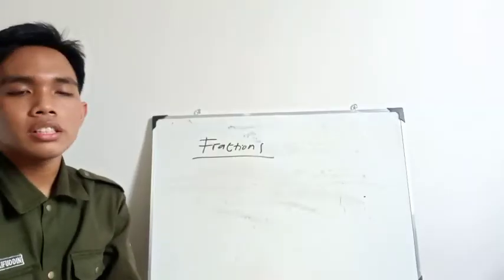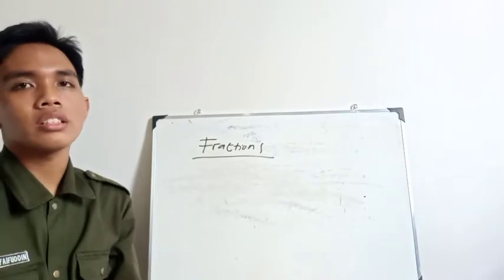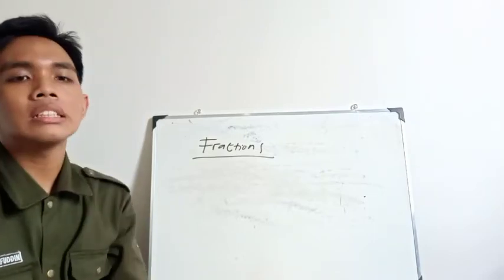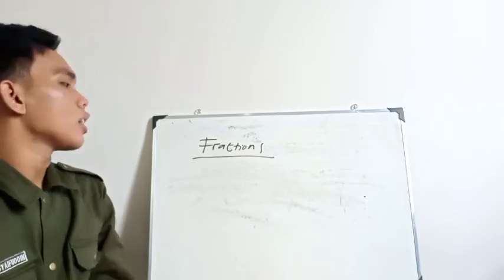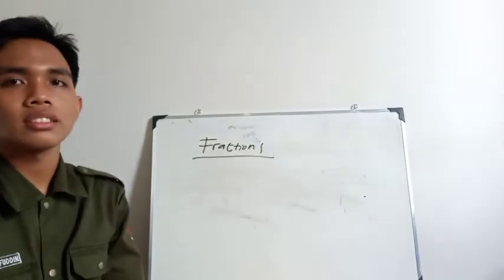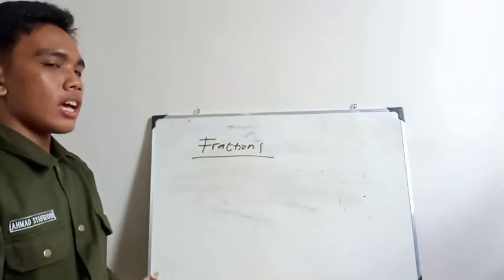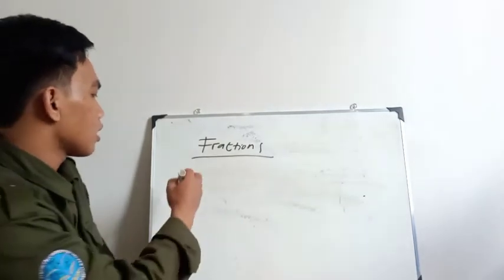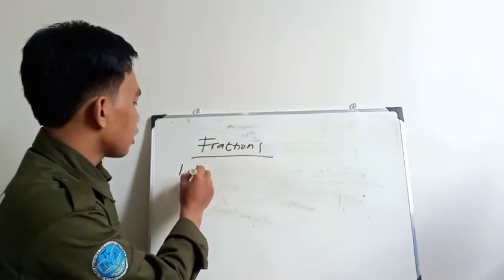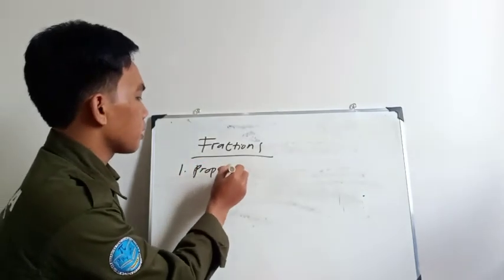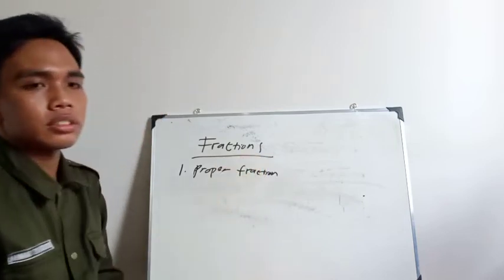Okay, there are several types of fractions: first is proper fraction, second is improper fraction, third is mixed fraction, fourth is decimal fraction, and the last is equivalent fraction. Now we will study each type of fraction. Number one is the proper fraction.